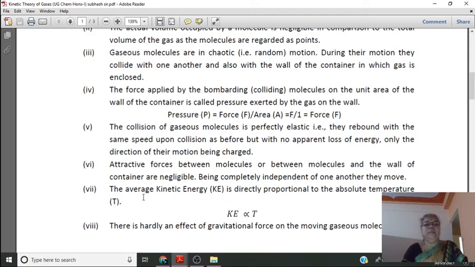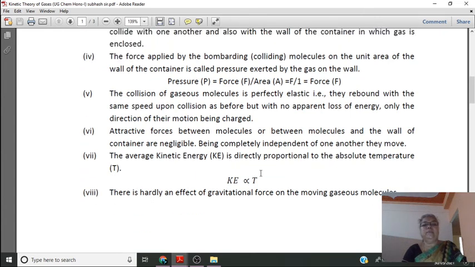Okay, then the next assumption, the average kinetic energy is directly proportional to the absolute temperature, that is KE, kinetic energy, 1/2 mv squared, is proportional to absolute temperature, and it means that as temperature increases the kinetic energy increases and also the velocity of the gas molecules increases.